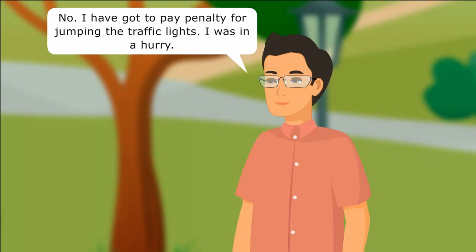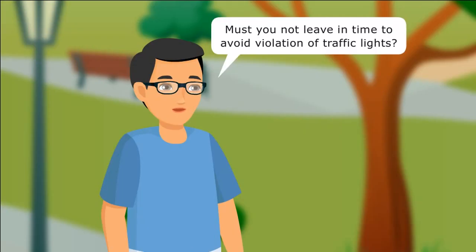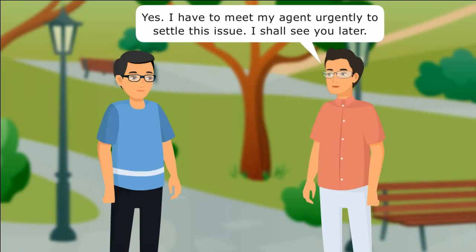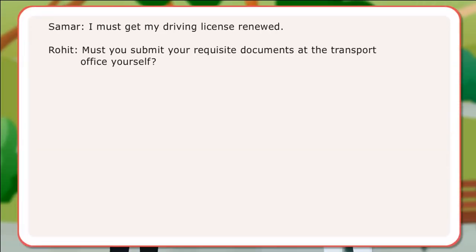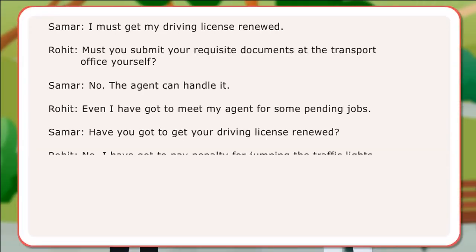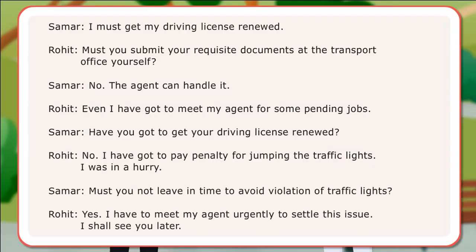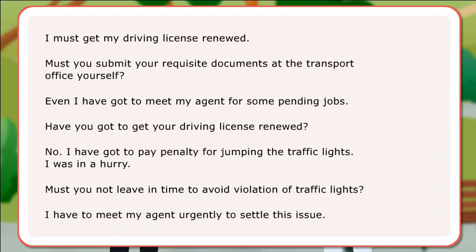I was in a hurry. Must you not leave in time to avoid violation of traffic lights? Yes, I have to meet my agent urgently to settle this issue. I shall see you later. The conversation between two friends uses modal verbs of necessity or obligation, must and have got to, in affirmative and interrogative forms. Here are some examples of sentences using must and have got to.